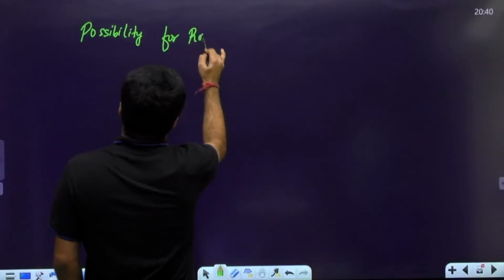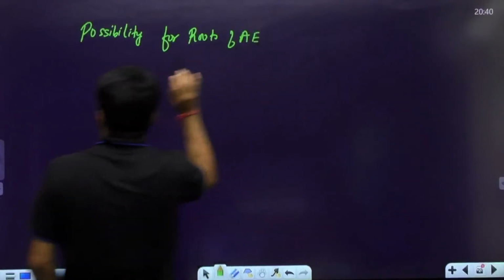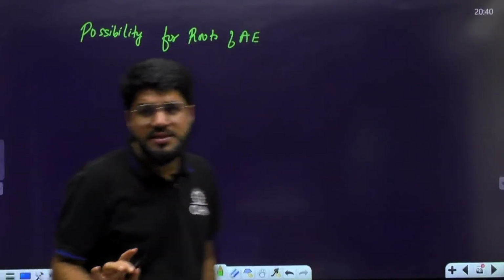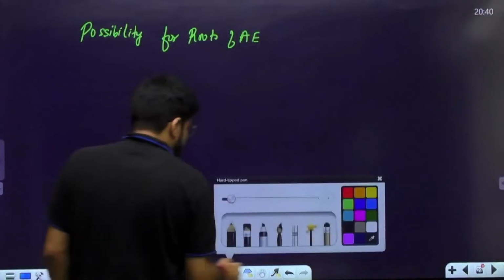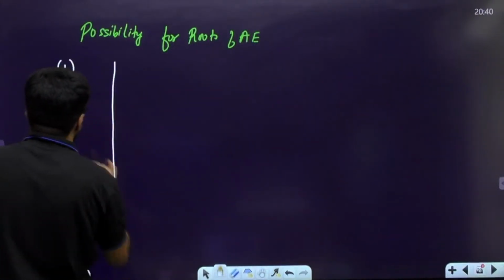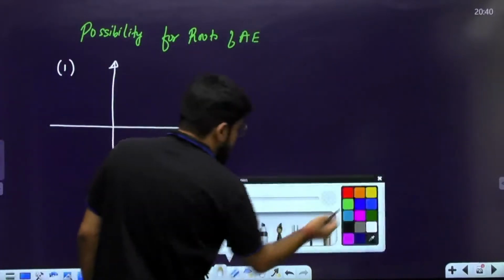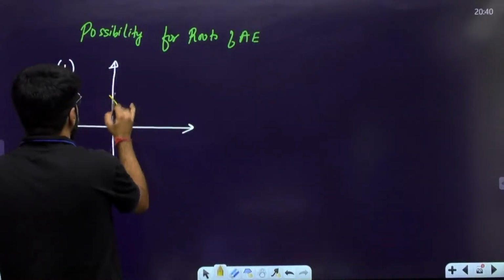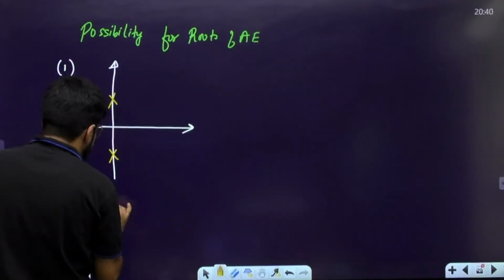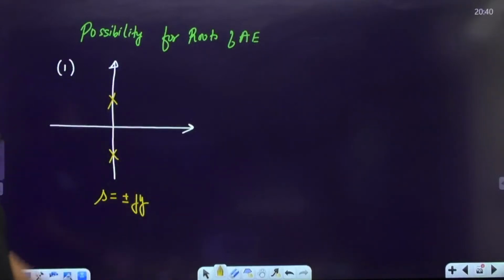What are the possibilities for roots of the auxiliary equation? Whenever we have an auxiliary equation, there are only and only 3 possibilities that may happen. Number 1, the roots of the auxiliary equation are pure imaginary, s equal to plus minus jy format. Roots are pure imaginary.